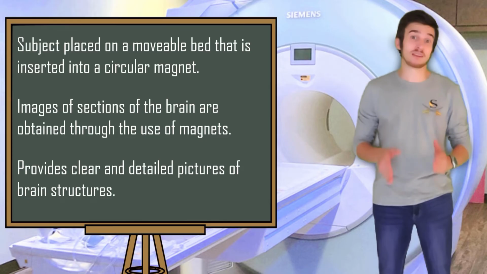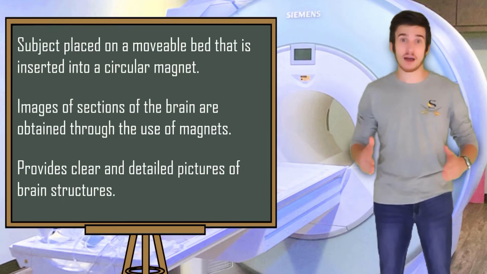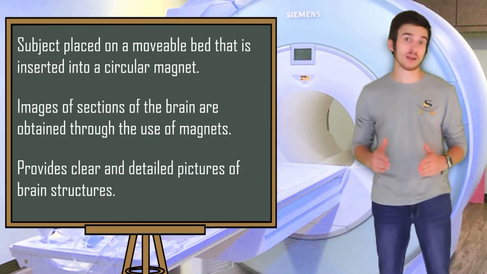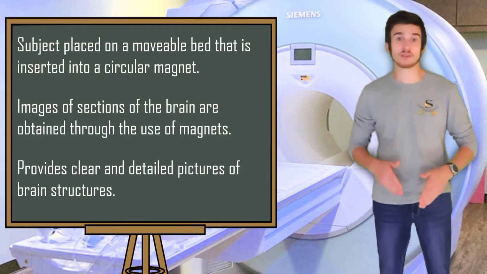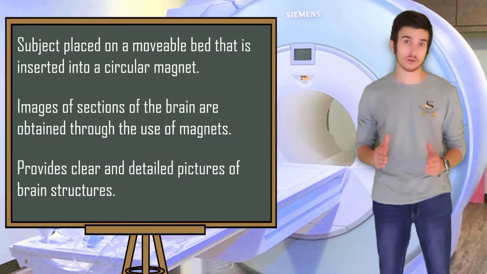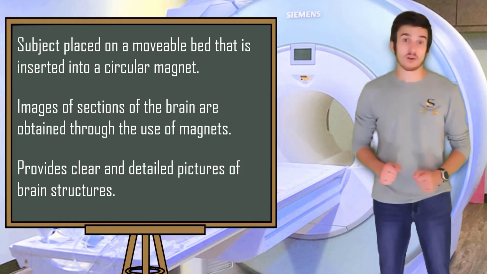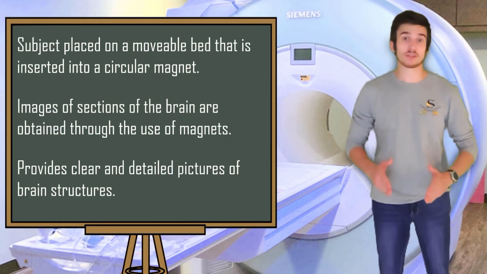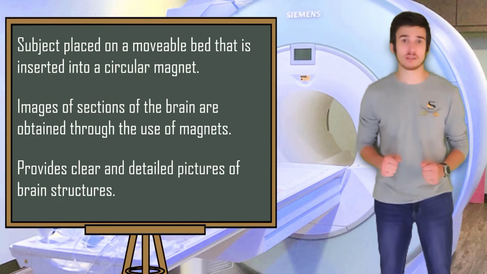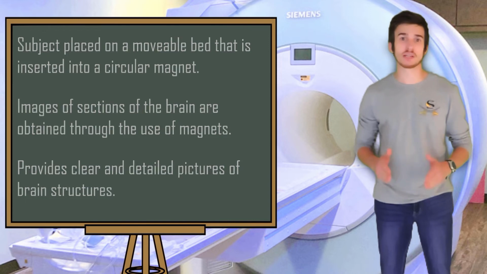The magnetic fields in the MRI cause the protons in the body to align with one another. Radio waves are then pulsed through the patient, stimulating the protons and allowing for an imaging capture device to detect internal organs. The result of an MRI scan are clear, detailed pictures of internal organs. Images are received in 2D cross-sectional slices that can be combined to form a 3D image.